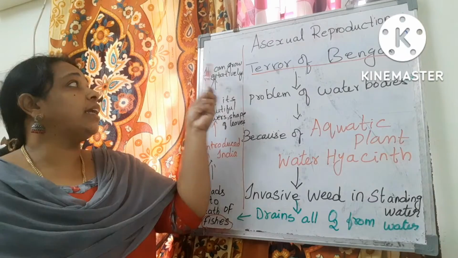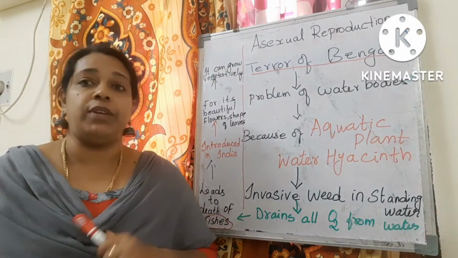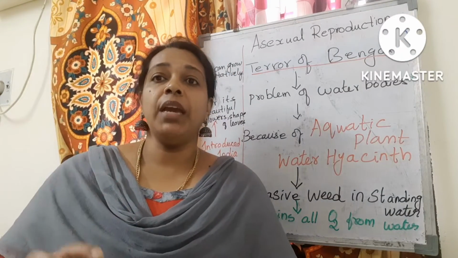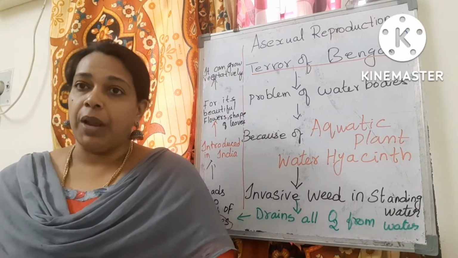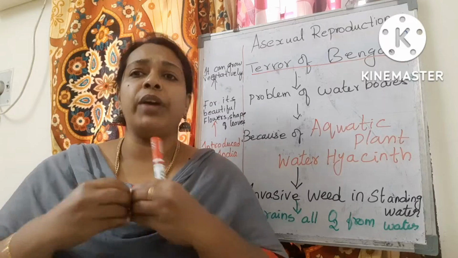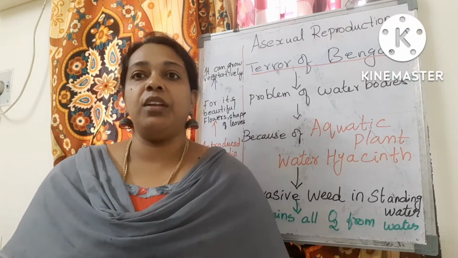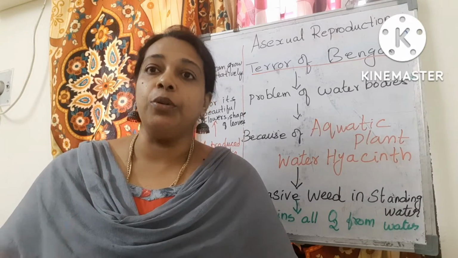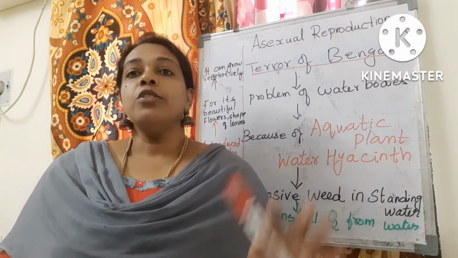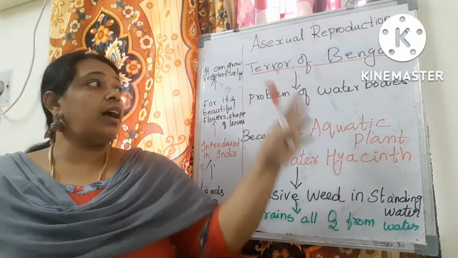And it can be grown vegetatively and propagate a new plant. It will grow very fast, but it is very difficult to get rid of, very difficult to remove. So this is about the water hyacinth.